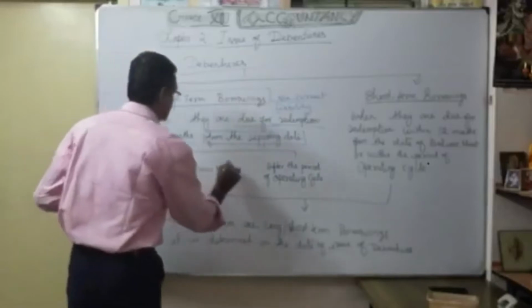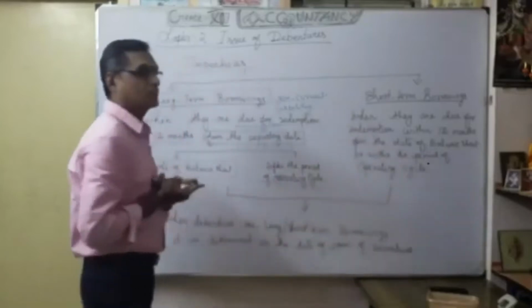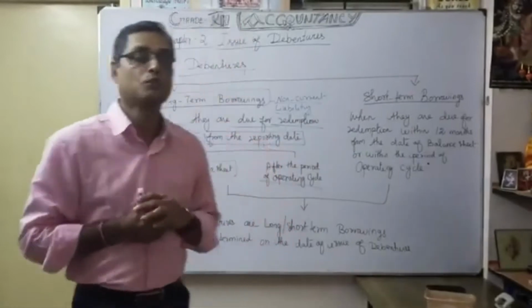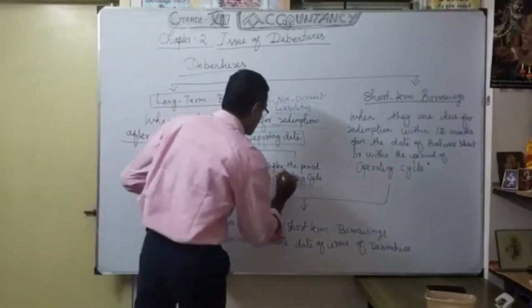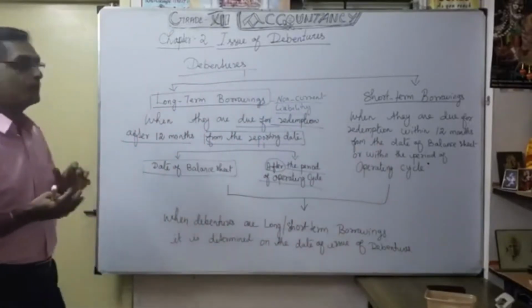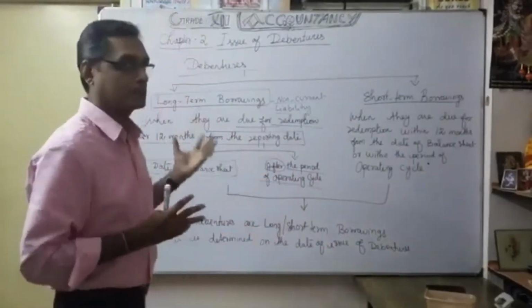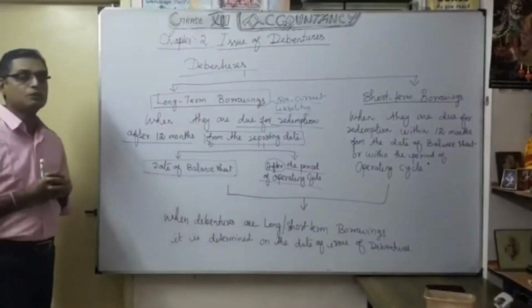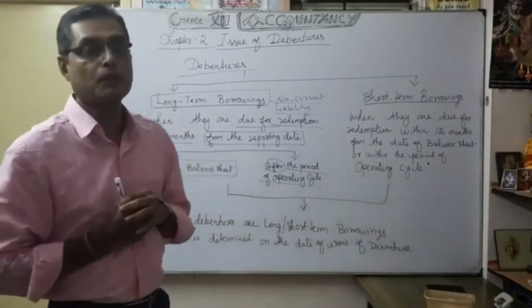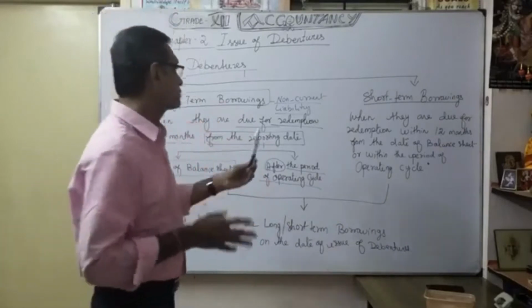So it is the date of balance sheet, or after the period of operating cycle. We already discussed what the operating cycle means, at the very start of our financial statements. The words after the period are very important. So you come to the conclusion that if redemption is after 12 months from the reporting date, either the balance sheet date or after the period of the operating cycle, we consider that it comes under long-term borrowing, also called non-current liability.